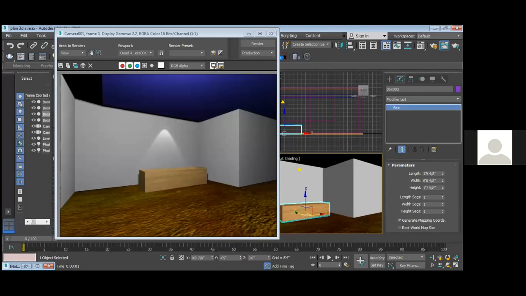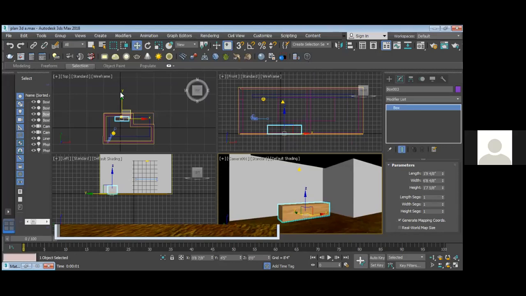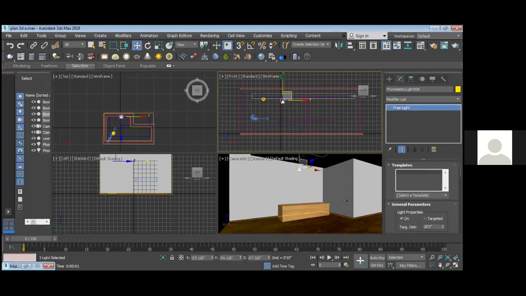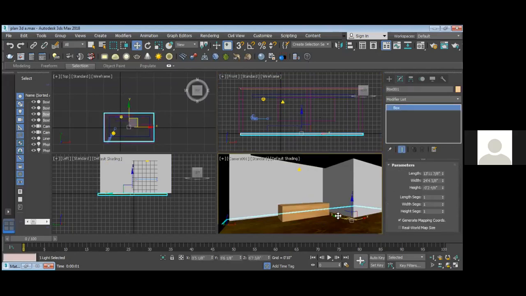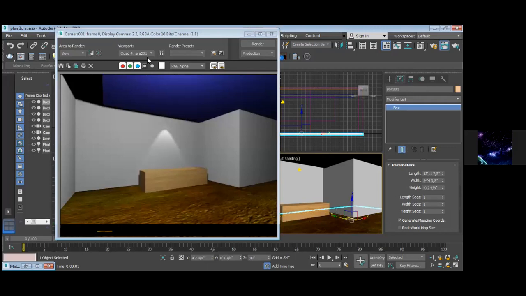Now understood? So this is a front view, right? Yeah, this is isometric view. In this I have placed it first in the top view, then adjusted in the front view. Now I can render in my isometric view. Okay, so clear, guys? That's why you have to understand what is 2D, what is 3D, how to use the views. That's why initially I started with CorelDRAW, then I shifted to Google SketchUp, and to help you more, I have shown you this 3D Max software. Okay, guys? Yes, sir.